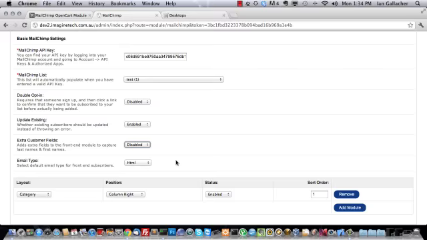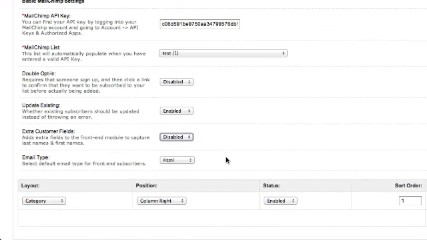The email type, basically I can't see any reason in this day and age why you'd go to plain text, but the option is there. MailChimp offers you can send out HTML email or you can send out plain text. I'm a big fan of HTML. I think most of the professional outlets out there use it, so I'd say go with HTML.